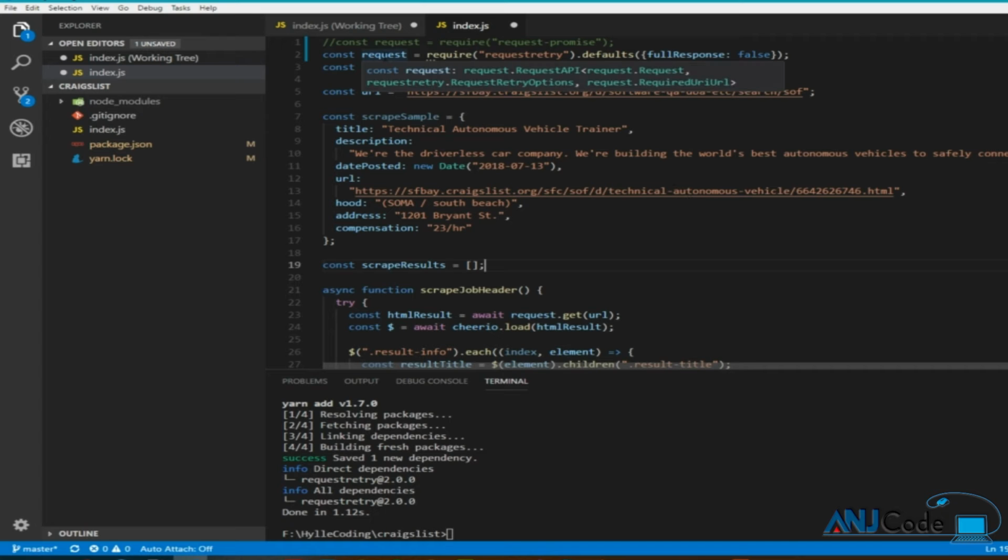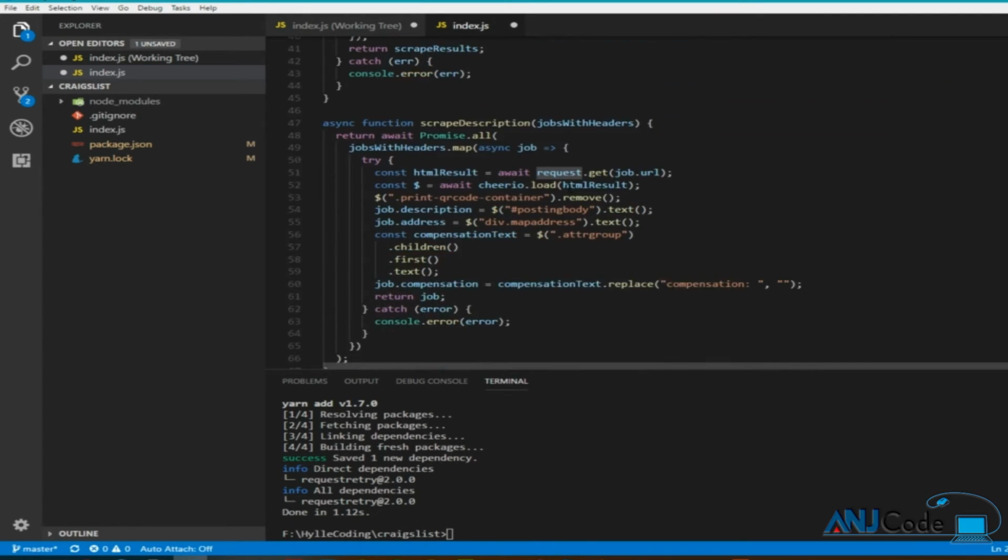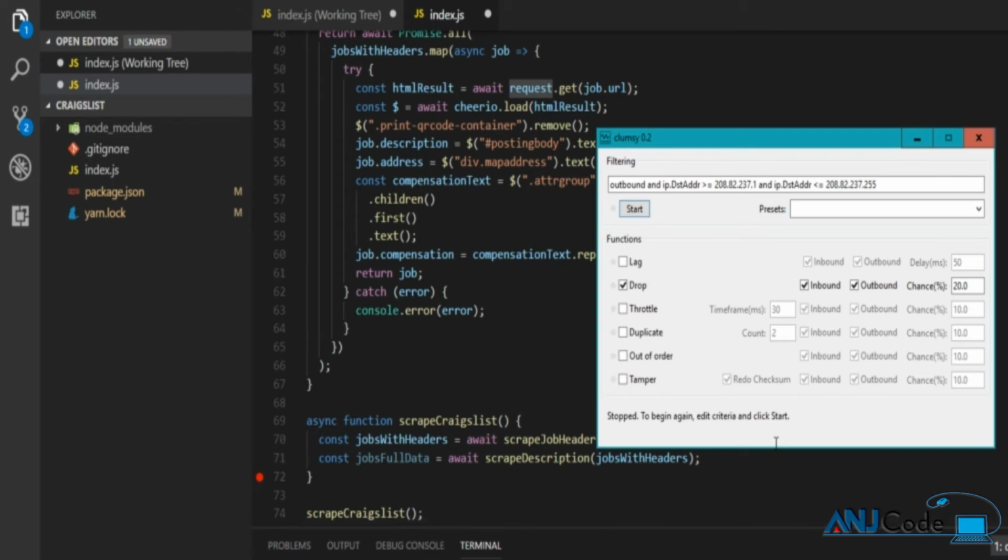So now we have request as request retry, and I have tested this out with something called Clumsy, which is going to drop some packets.